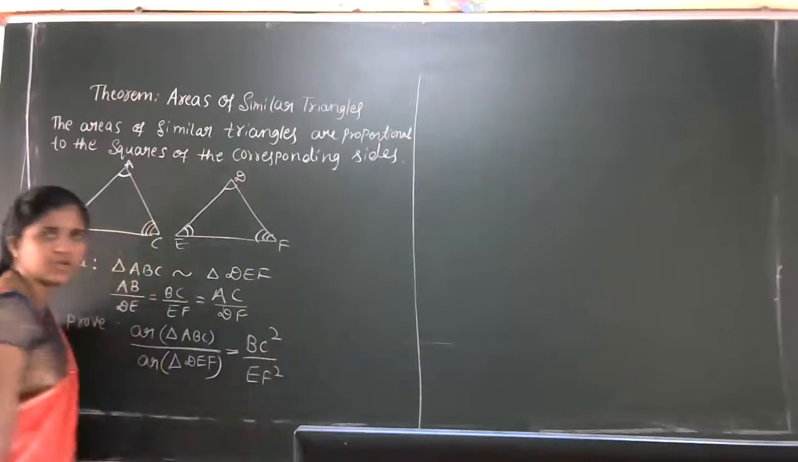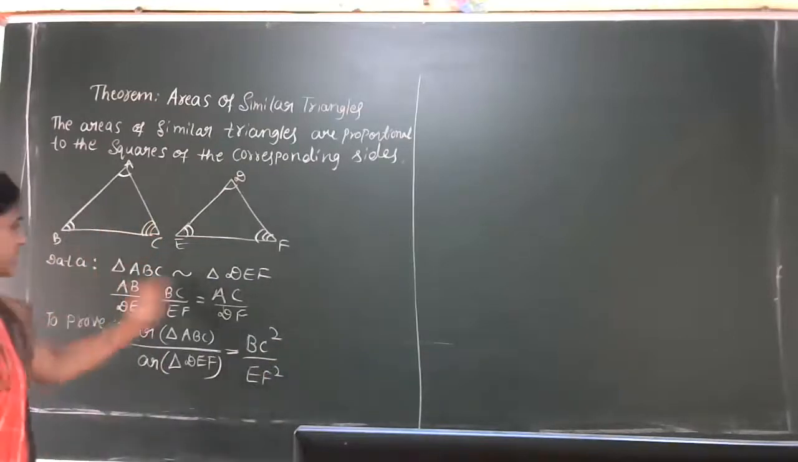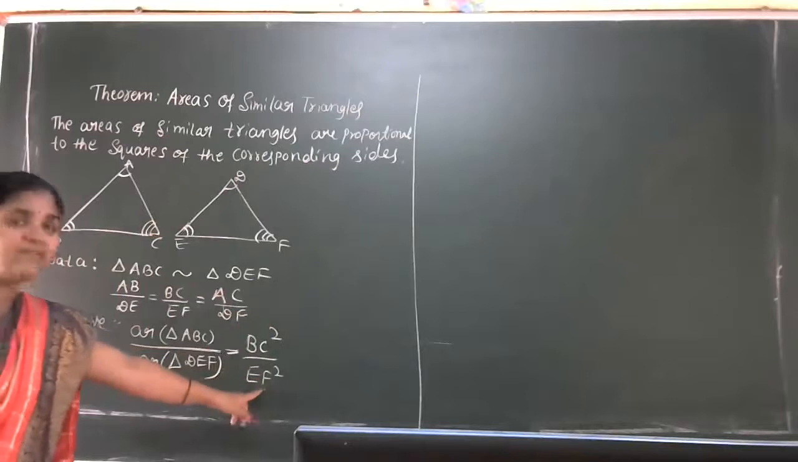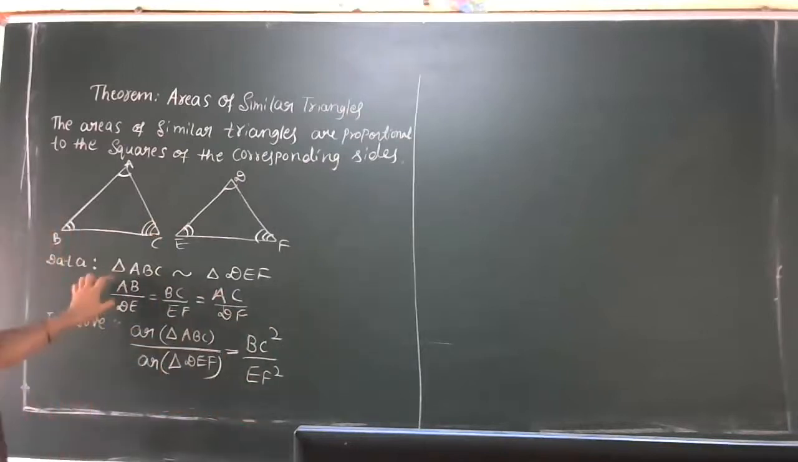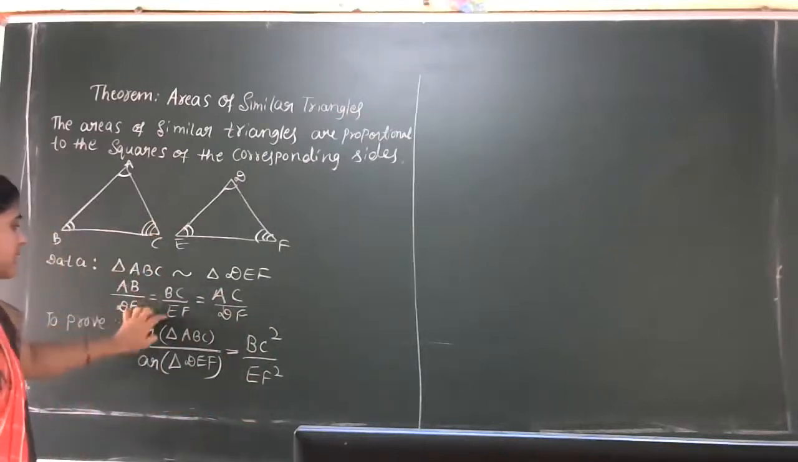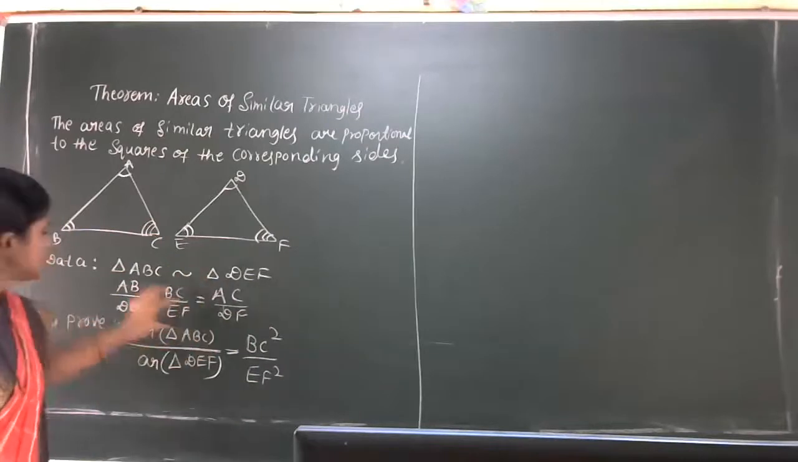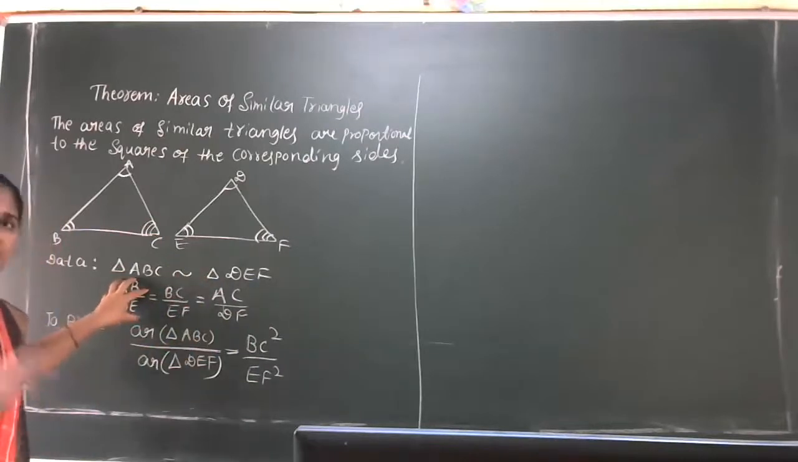Any side you can take, any side. All the three sides are equal only, no? So I'll take only one side, okay? So AB by DE is equal to BC by EF is equal to AC by DF. If we take one part, that is enough for the proof.